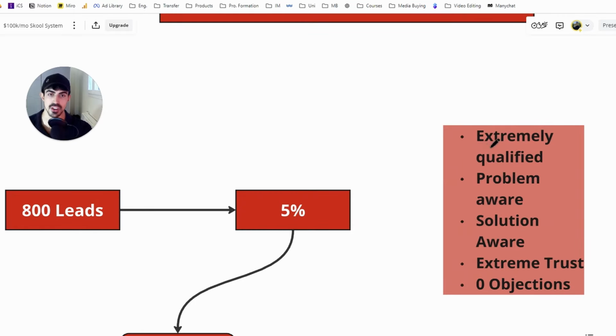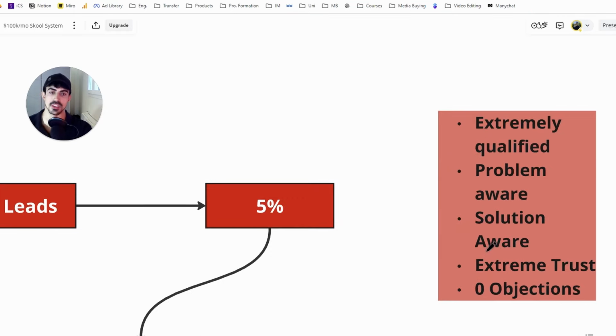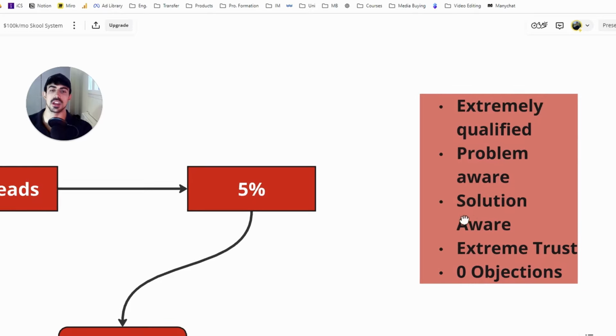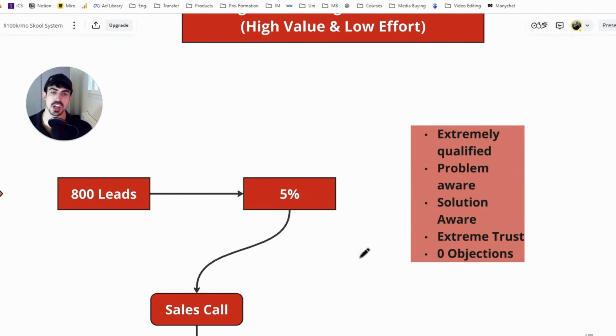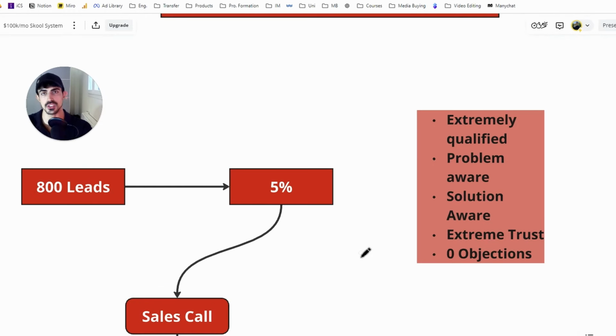Now, these leads are extremely qualified, they are problem aware, they are solution aware, they have extreme trust in you because they've consumed so much content from you, right? They join your community, they consume content. And also, with this step over here, you would have solved so many objections that they're hopping on a sales call objection free.